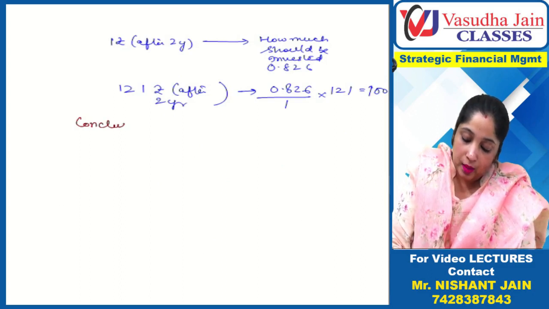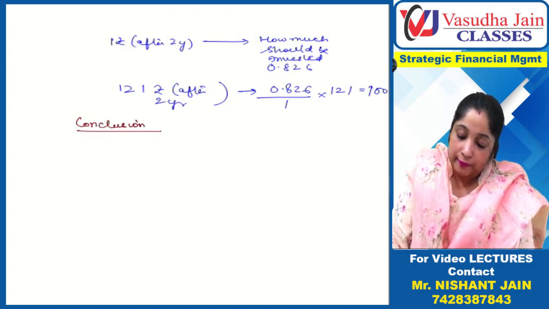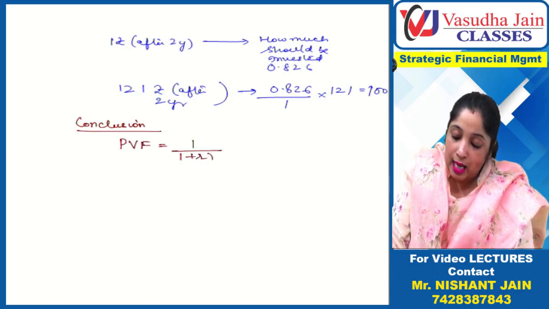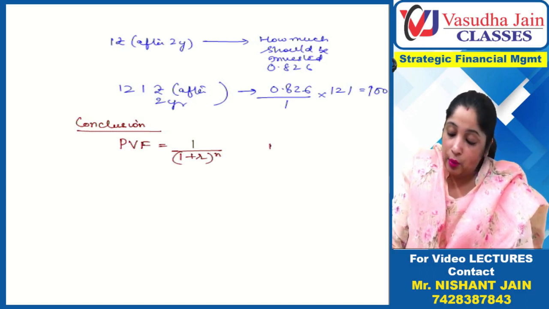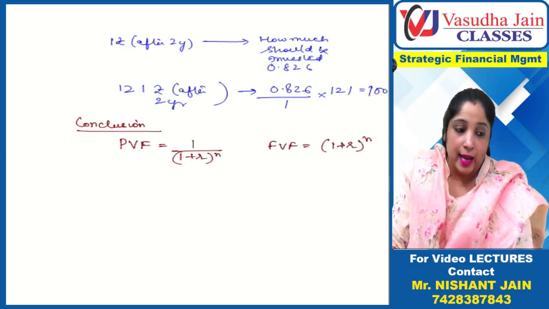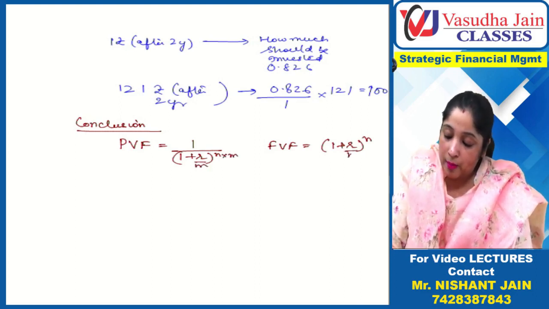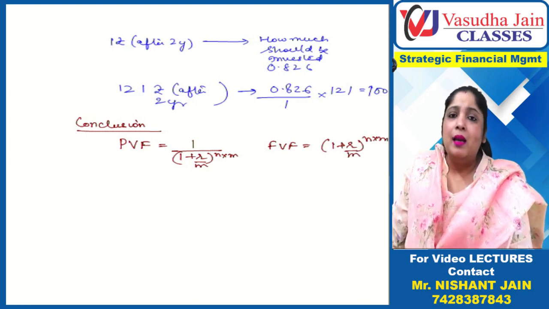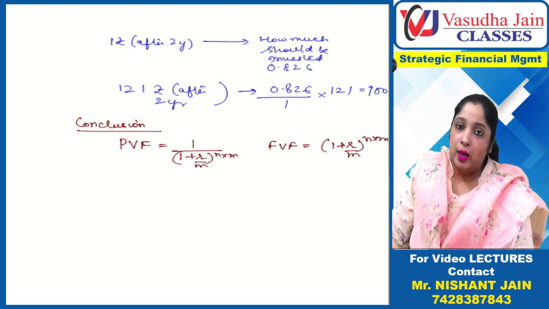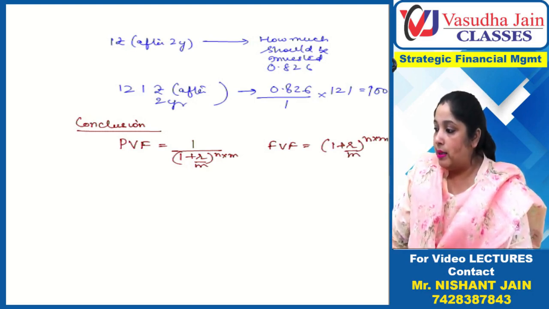Conclusion time: 4 pieces of knowledge we have got. Present value factor is 1 upon (1 plus r) raised to power n. Future value factor is (1 plus r) raised to power n. And there is also m, but we don't write it because normally compounding every year is once only. So we are avoiding this. We are not writing this.